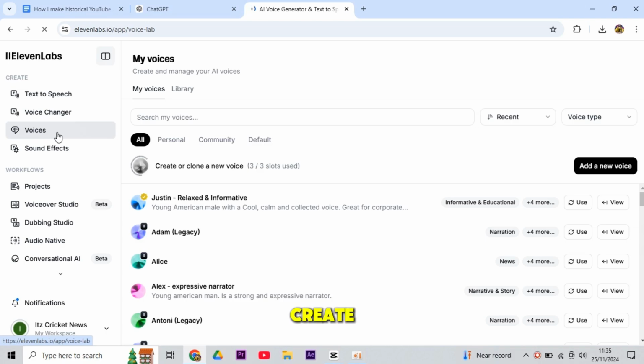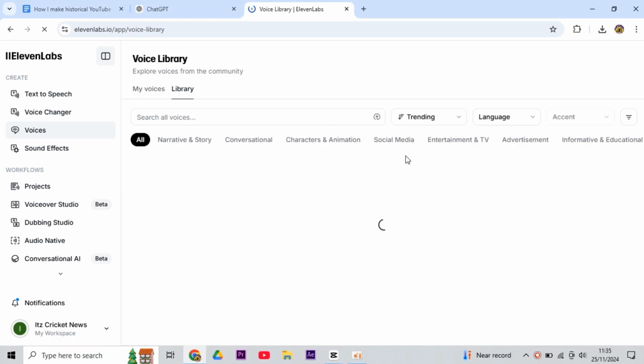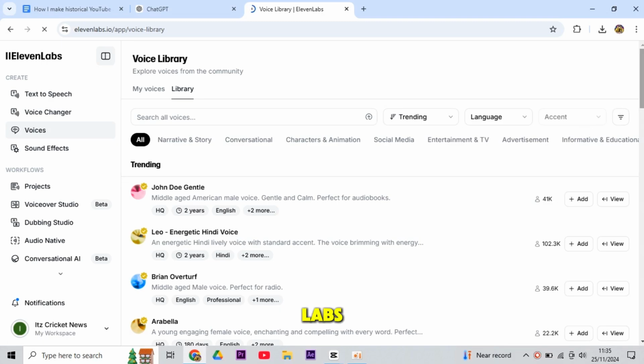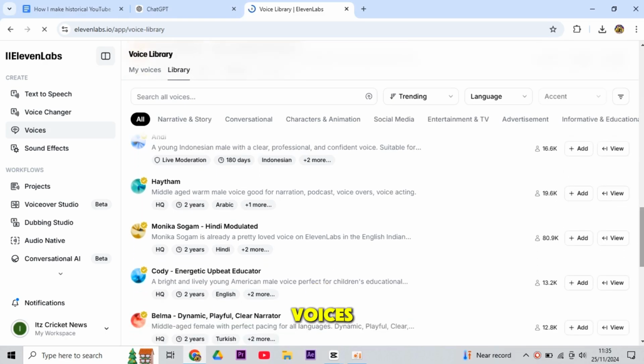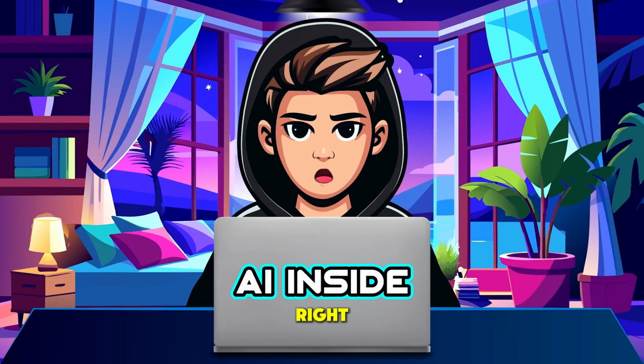Now, let's create our voiceover. For it, we need to go to 11 Labs. If you do not have an account, then you can create one. Once you create your account with 11 Labs, you have to go right here on the left and simply go to Voices. On the right, here is the library. This is where you can find all of these voice options. Basically, our niche is about history.